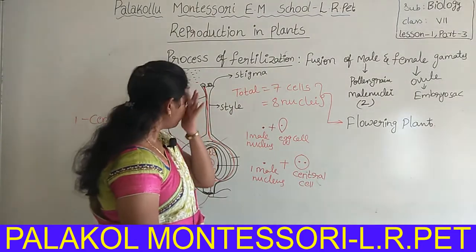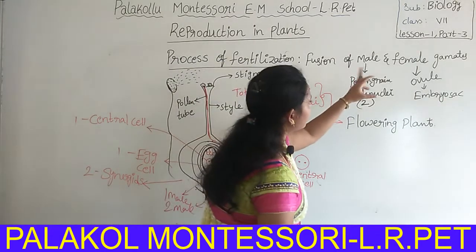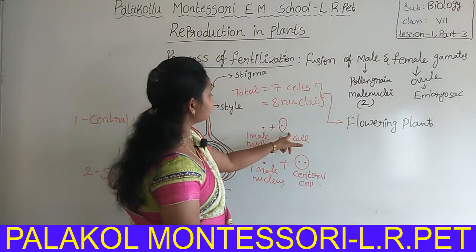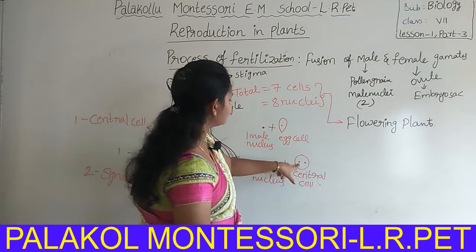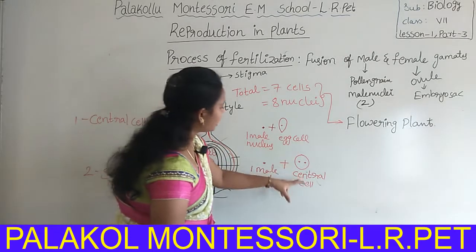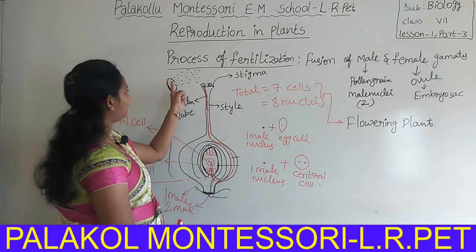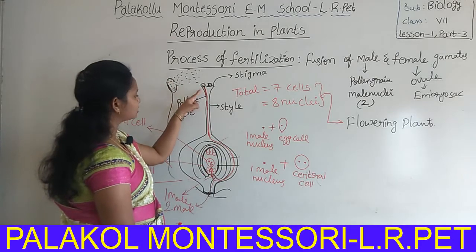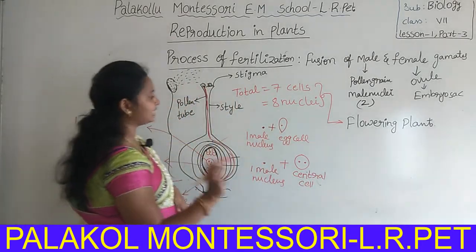Now what will happen after fusion? Here I mentioned fusion of male and female gametes. The egg cell is the female portion, and the central cell is also a female portion, because inside the ovule these two are present. The male nuclei come from the male reproductive structure. So here fusion takes place. That's why it is called fertilization.